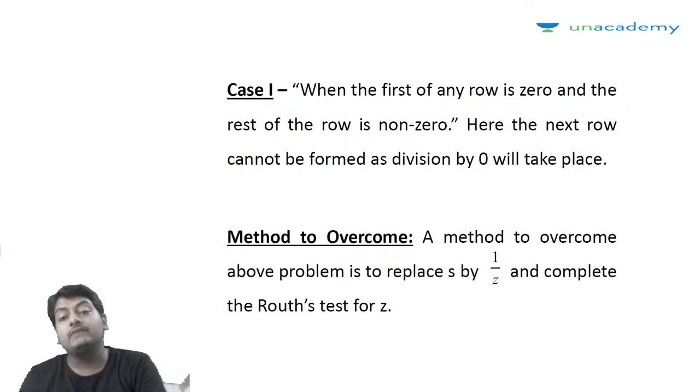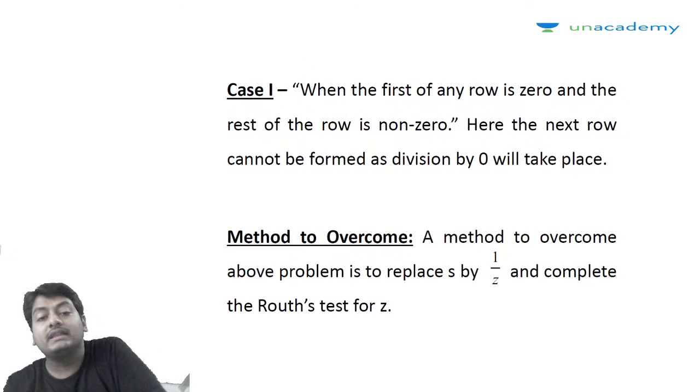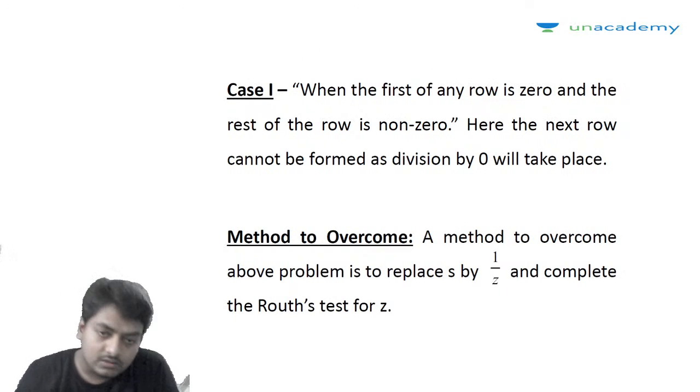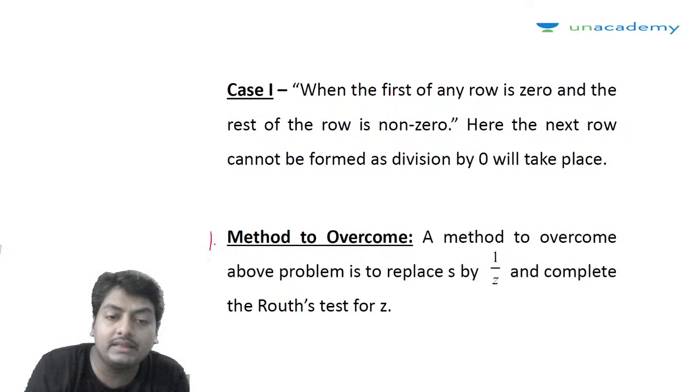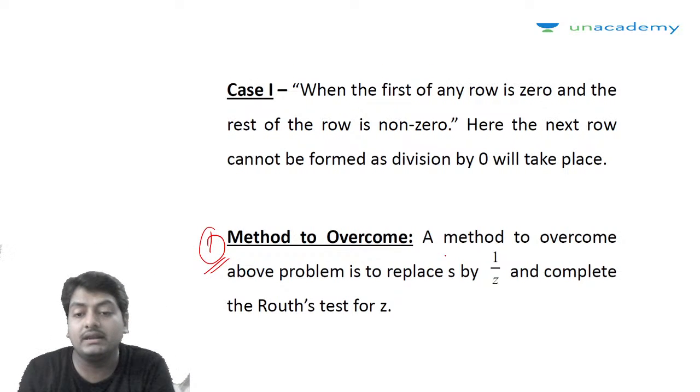So case 1: when the first element of a row is 0 and the rest of the row is non-zero, the next row cannot be found as division by 0 will take place. No doubt about that. Method to overcome: there are three methods to overcome this. One of the methods I have discussed here, and the others you can try.